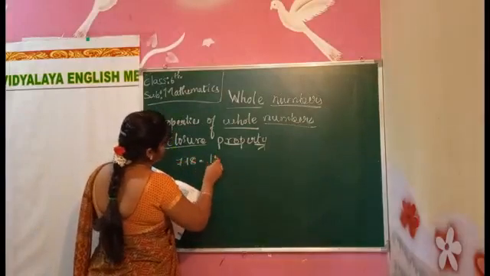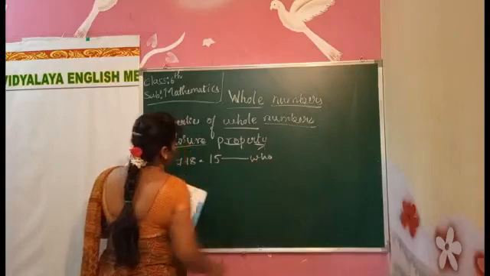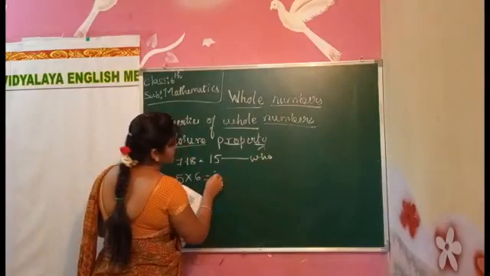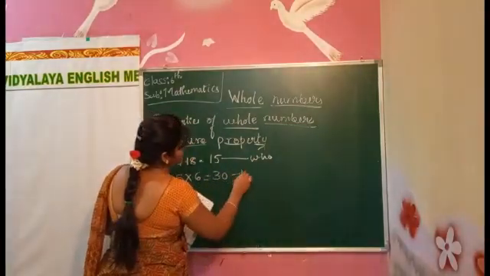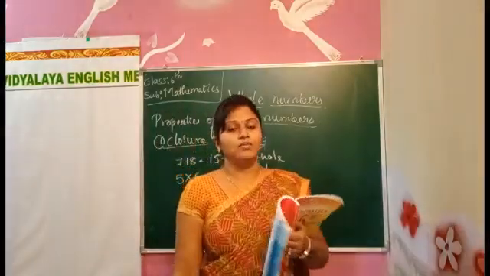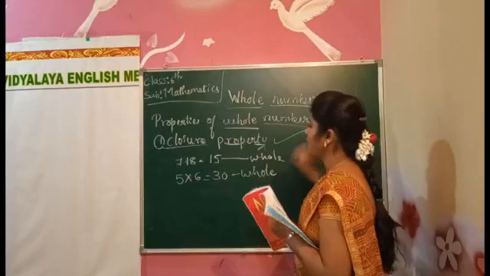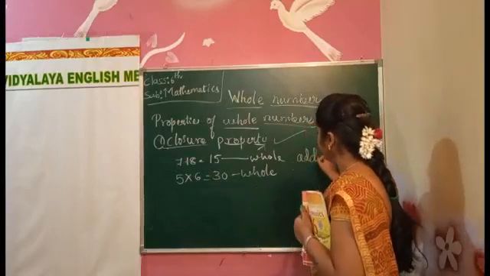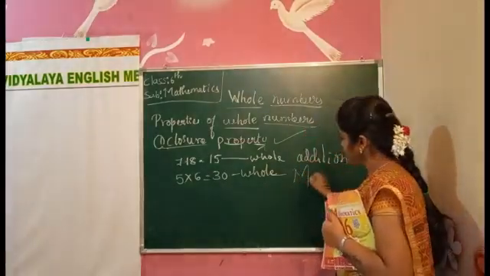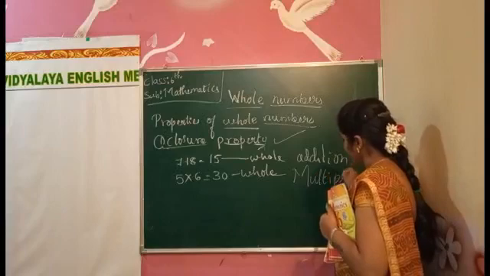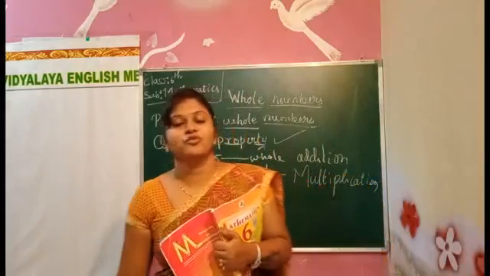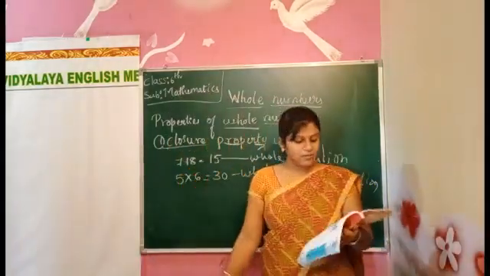What do we get? 15. This is a whole number. And like this, 5 into 6. What is the answer? 30. So this is also a whole number. So the closure property holds for the addition and it holds for the multiplication.